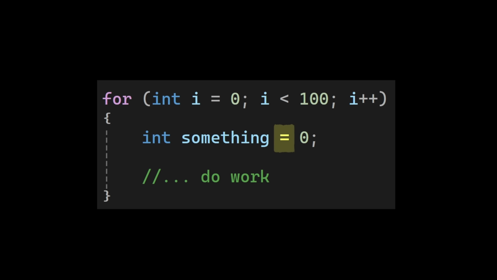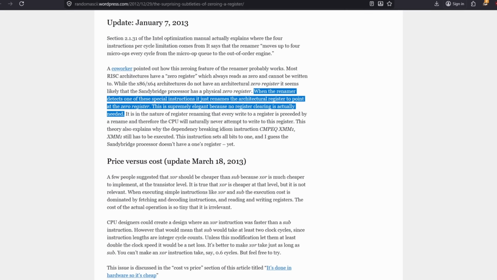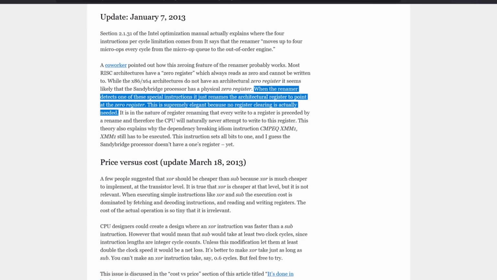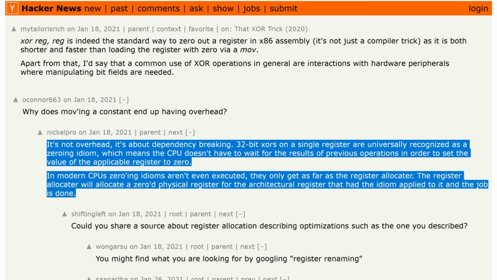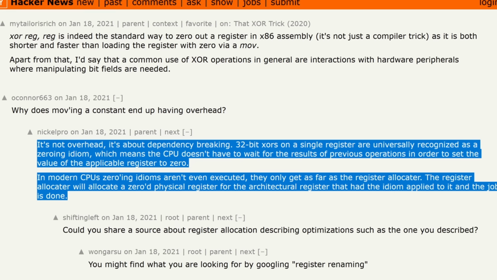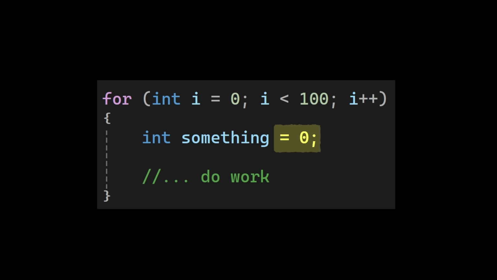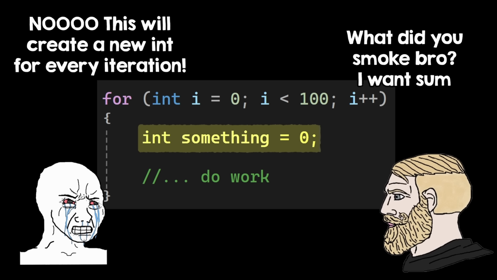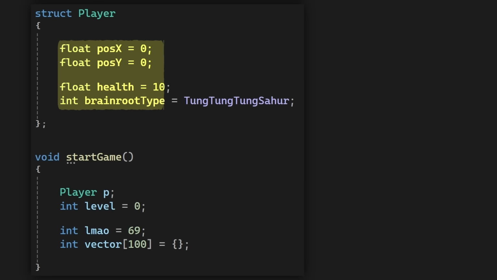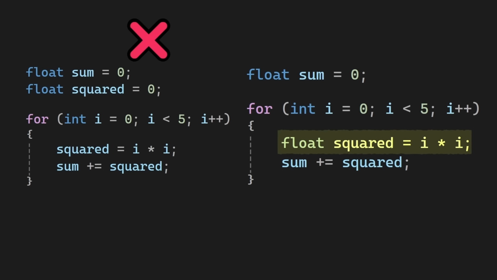Also in this case, initializing the variable to 0 inside the for loop is literally a free instruction. Like, I'm not talking a 0.0001% difference, I'm talking literally free. Because of how the CPU is built, storing 0 in a register is something that can be done as an extra instruction, for free, without wasting any CPU cycles. The takeaway from this is not that this will always be a free instruction, but that you can simply assume that this will not cost performance. So focus on real things, like making your code less error prone and easier to expand.